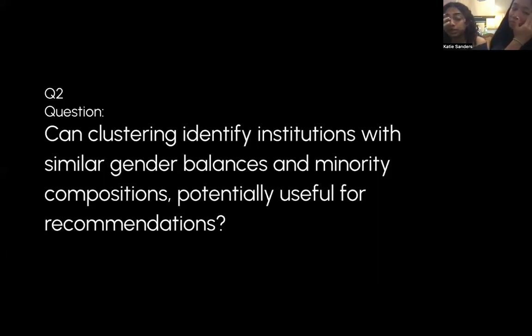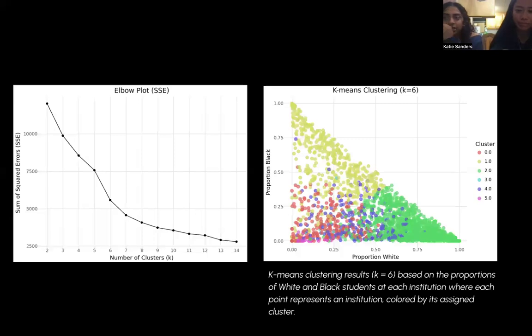The second question we aimed to answer was, can clustering identify institutions with similar gender balances and minority compositions, potentially useful for recommendations? To answer this question, each racial group's raw count was normalized by the total enrollment at each institution to produce proportional features, ensuring fair comparisons across institutions of different sizes. To determine the optimal number of clusters, we generated an elbow plot by calculating the sum of squared errors, or SSE, across a range of clusters from k equals 2 to 14. Based on this metric, we determined that k equals 6 was the optimal number of clusters.